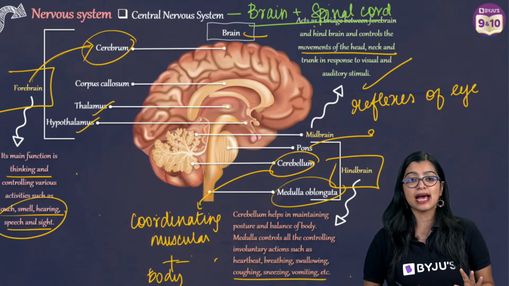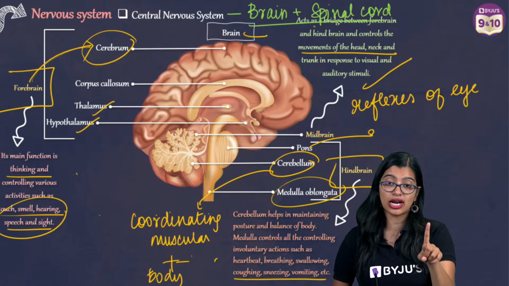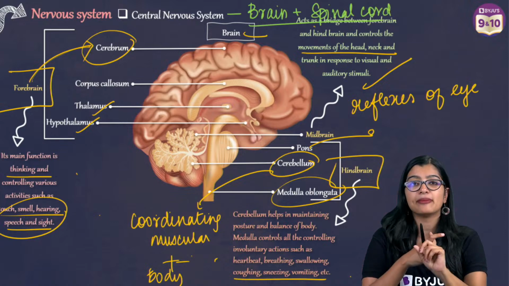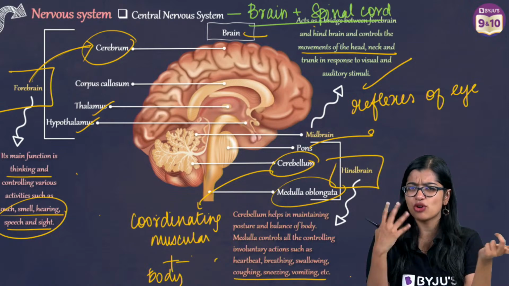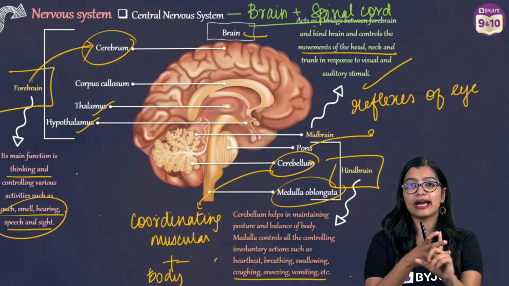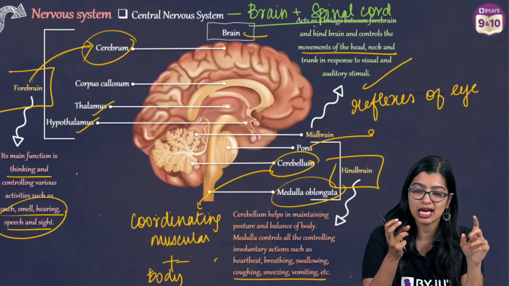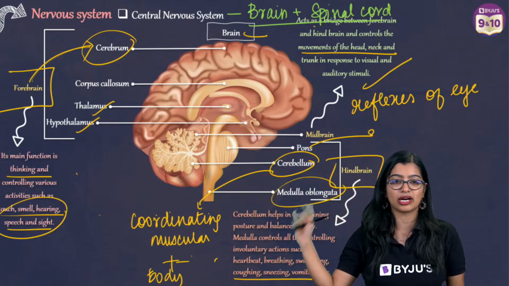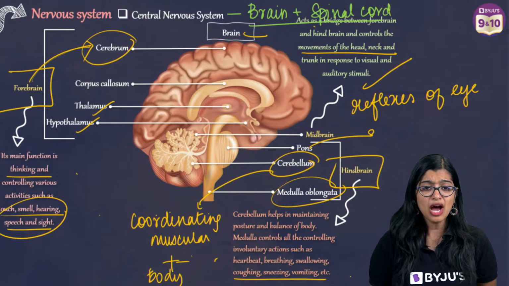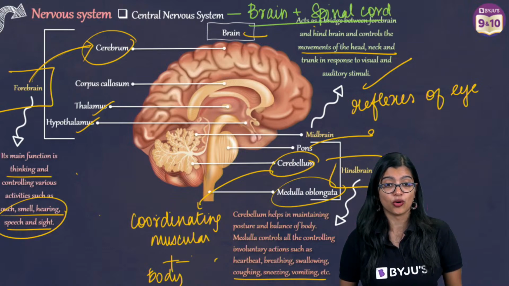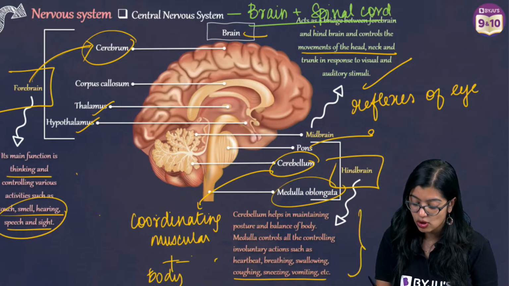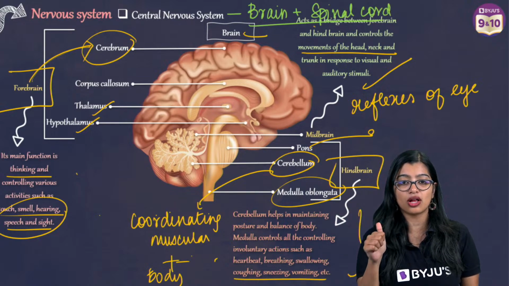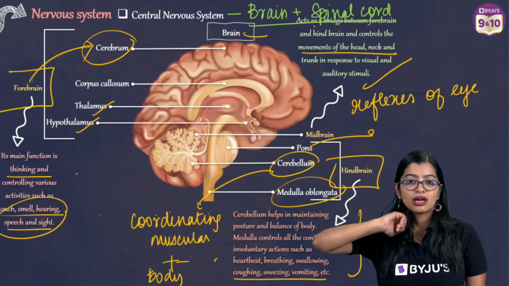From your exam point of view, a lot of you ask me, 'Ma'am, will the diagram of the brain come?' Of late, they have not been asking you to draw such complicated diagrams. More application-based questions come, but it will not harm you to have a quick look at it. The other thing you need to know is the functions of each part. So, are we clear with the brain and its functions?